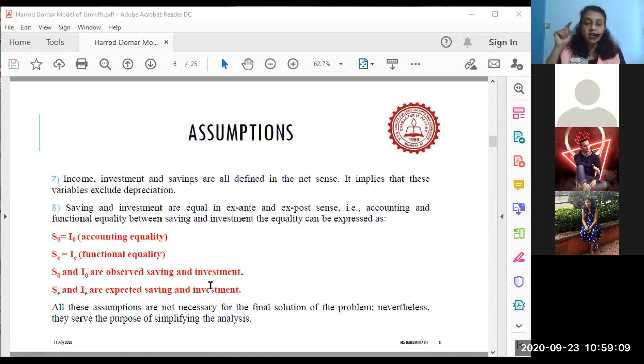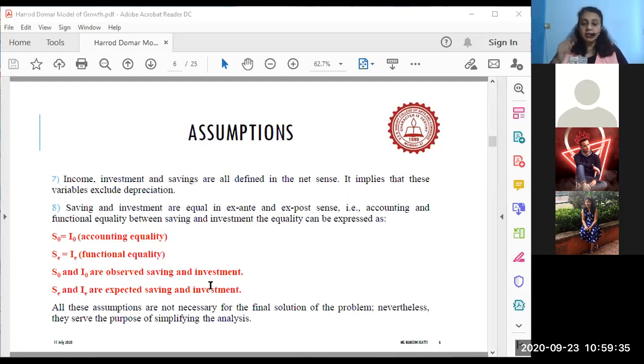That is what is observed in the economy and noted down. India's savings is so and so, India's investment is so and so. So SO for India, let us say, is 33% and investment in India is, let us say, 28%. These are observed data or figures. So in the accounting sense, we have SO and IO as 33 and 28.